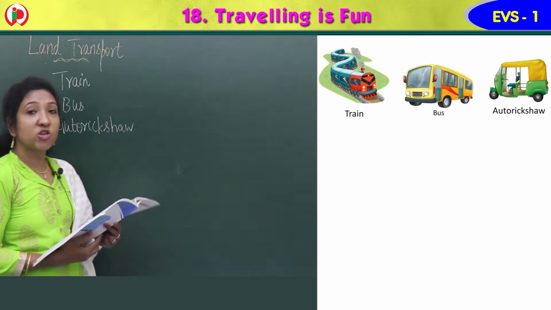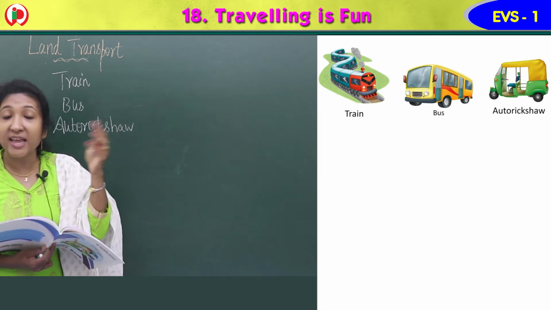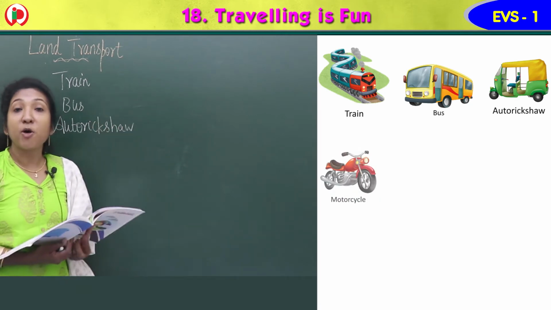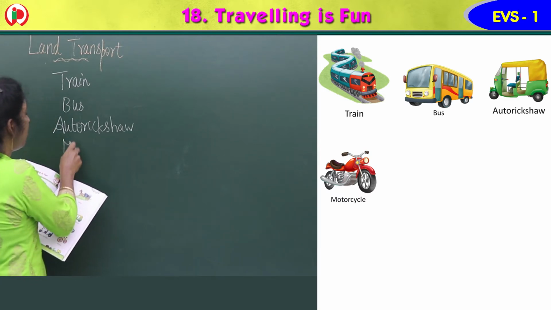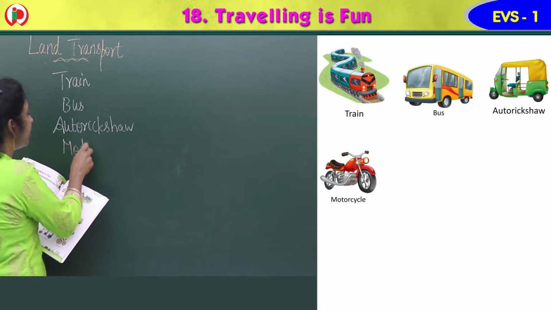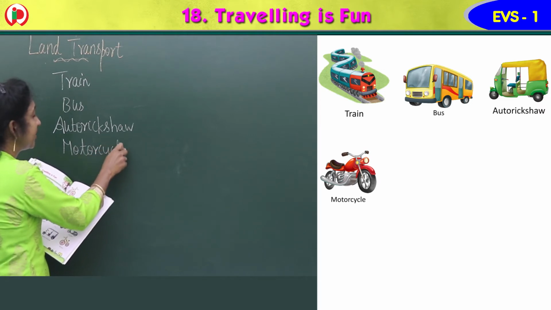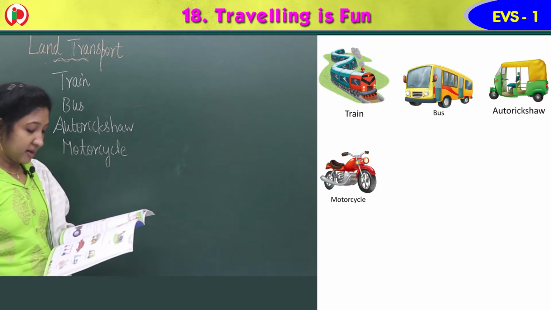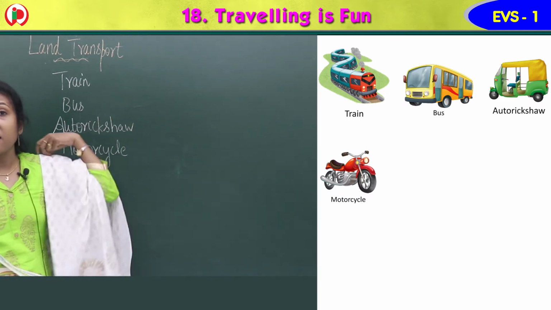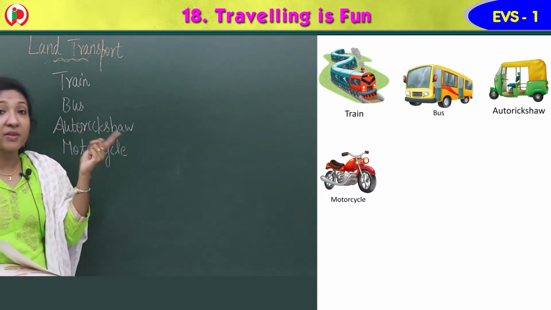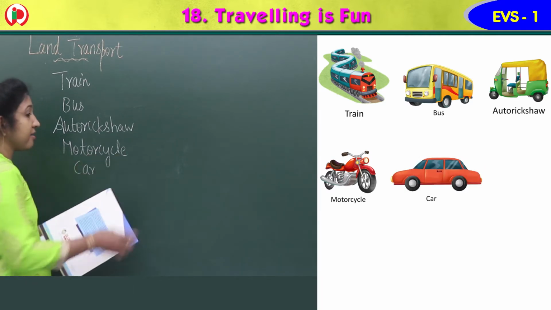Then next image, what is that vehicle's name? It is motorcycle, isn't it? Yes. Motor, cycle, motorcycle. Then next image, which image can you see here? It is a car. Car.